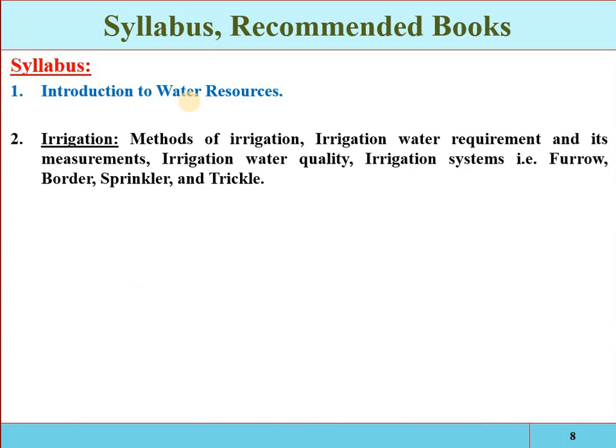Then in the second chapter of irrigation engineering, we will discuss the methods of irrigation, that is, how we can apply water artificially to agricultural land, and irrigation water requirement and its measurement, the basic things.